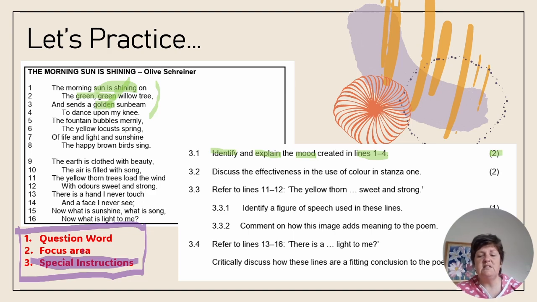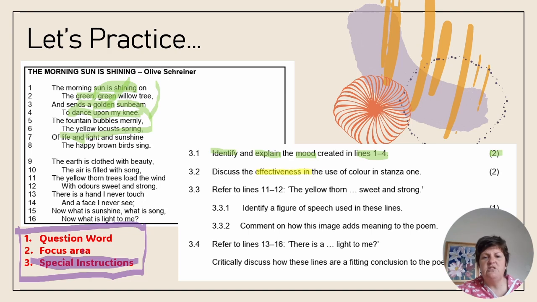If I want to say it's light-hearted and playful, then I might use line 4 to justify the mood. And I might say that the sun dancing upon the knee is being personified to show that the sunbeam is literally trying to intimately cheer the speaker up. All right. Make the speaker feel playful. Dancing is a playful action. Okay. Let us go to question 3.2.